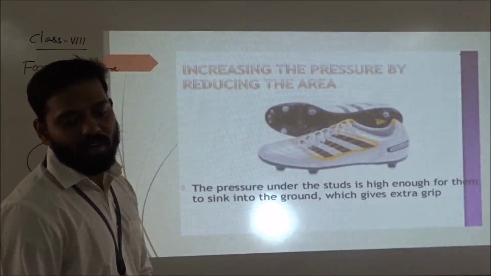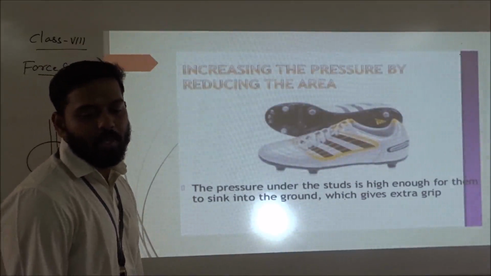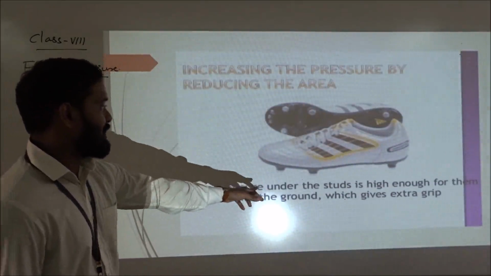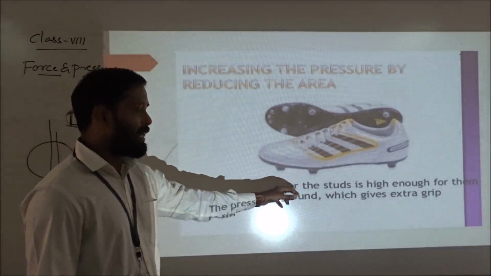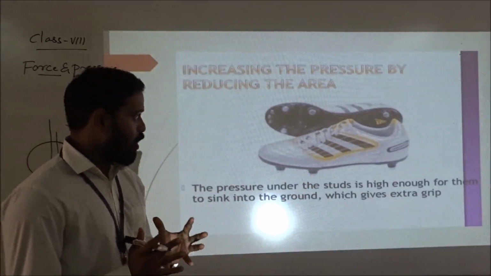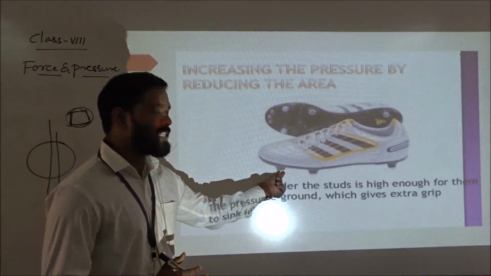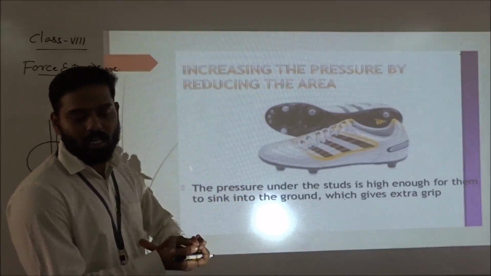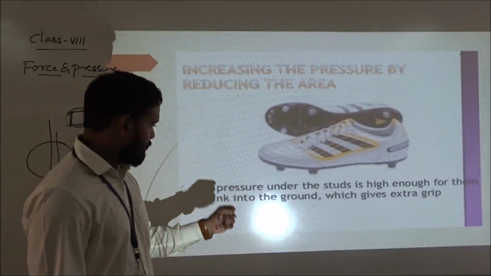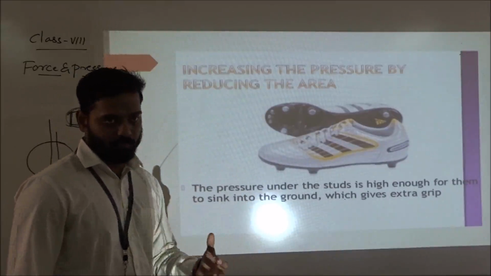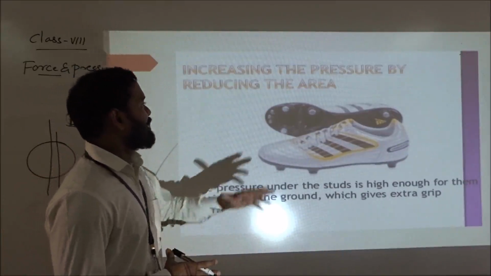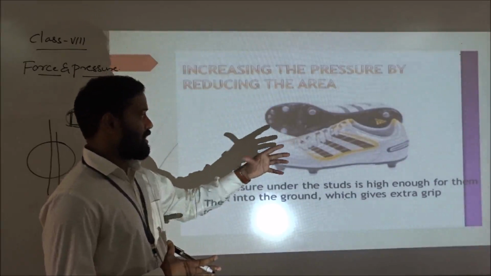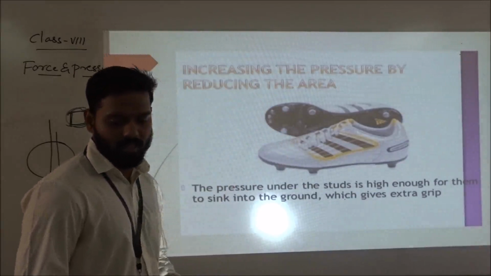Next, one more example: increasing the pressure by reducing the area. One more example, shoes. You can see that here you will get a proper grip. If you want to get a proper grip, the spikes have less surface area, so that they easily contact the ground and you get a strong grip. So here also I take that pressure is more, which is why you get a good grip.